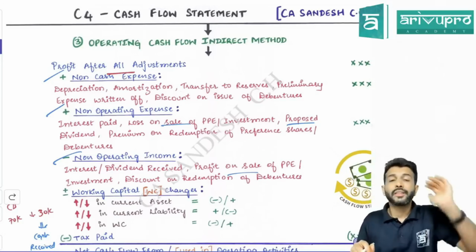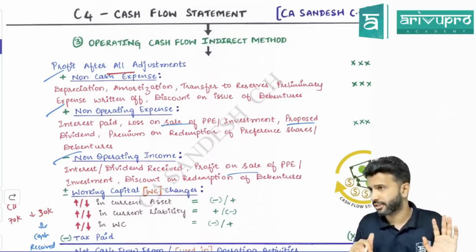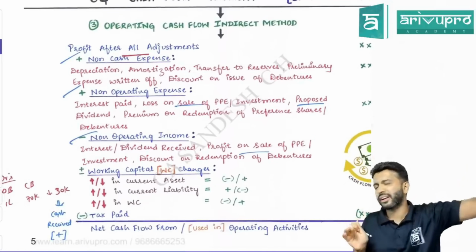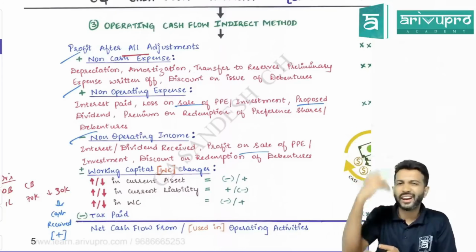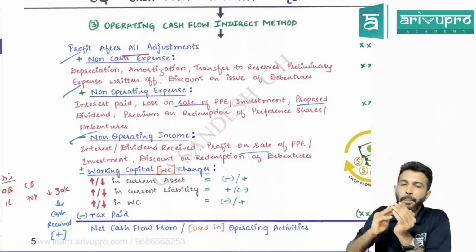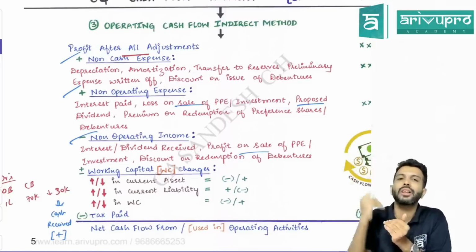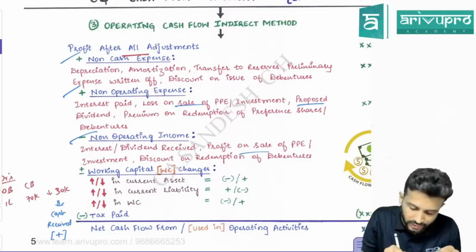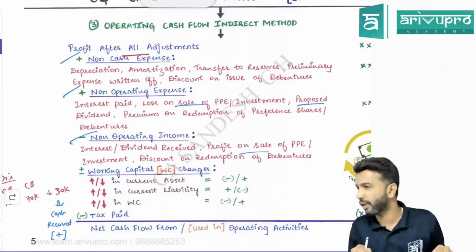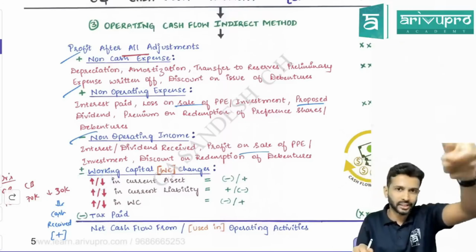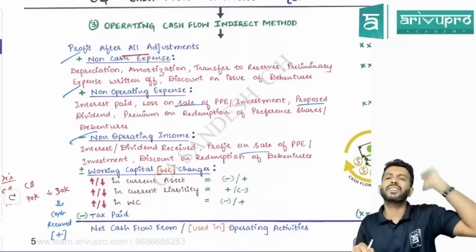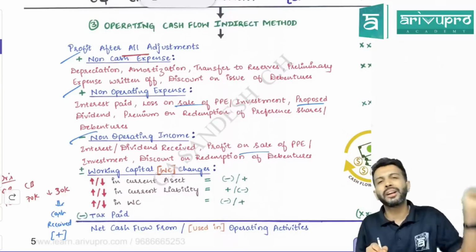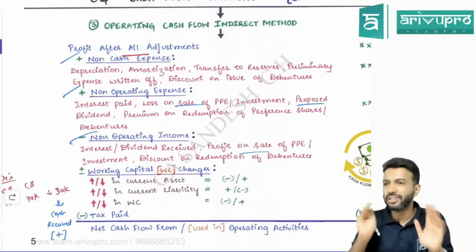Okay, this is one. Then we also give the effect to working capital changes. For working capital changes, we just check the current assets and current liabilities. Some examples of current assets could be your debtors, bills receivable, etc. So compare the opening balance with the closing balance, and you'll find out whether the current assets have increased or reduced. By comparing opening and closing balance, we get the increase or decrease amount. Increase in current assets means minus. Decrease in current assets means plus. Increase in current liability means plus. Decrease in current liability means minus.